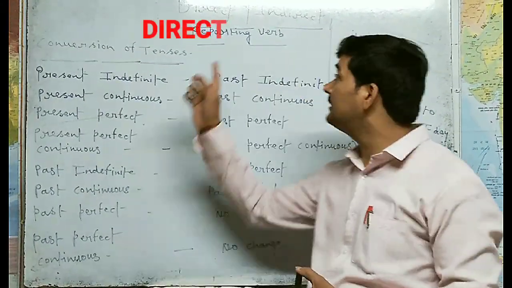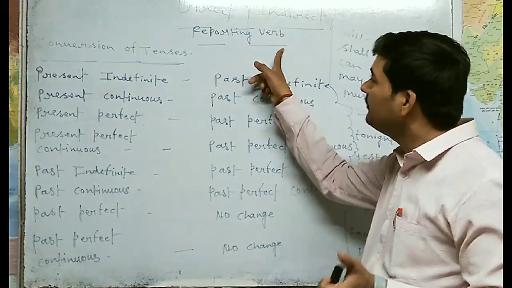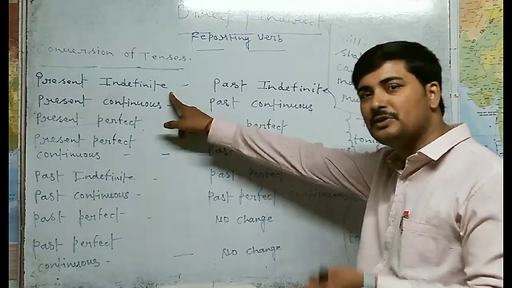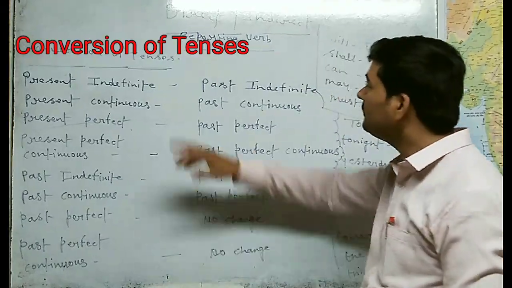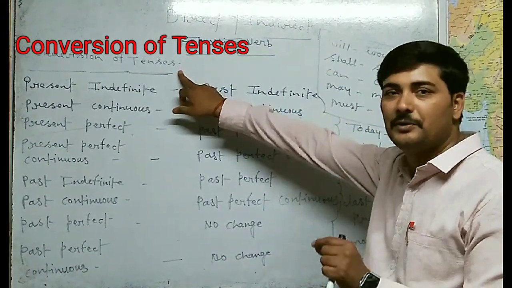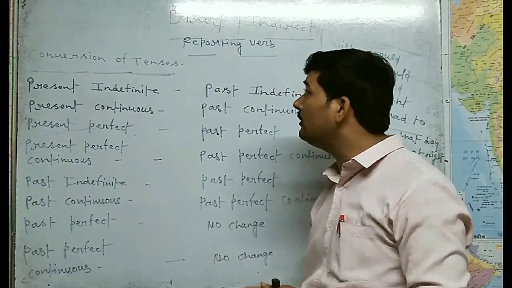Grammar, and that is direct indirect. So here I will tell you all the important rules that are related to, and very helpful while, changing any direct sentence into indirect. So first of all I am going to tell you the conversion of tenses. Means while you are going to change any direct sentence from direct to indirect, what will be the conversion